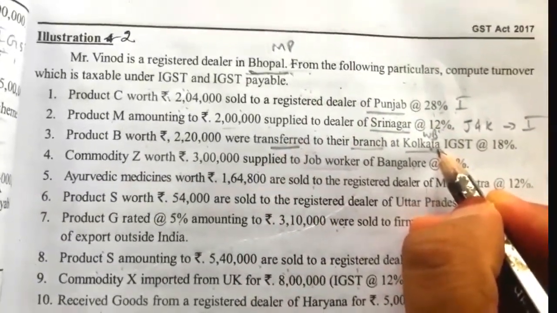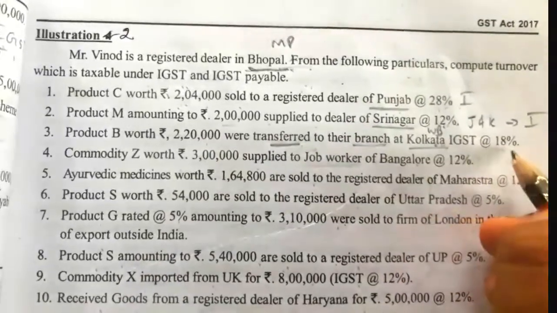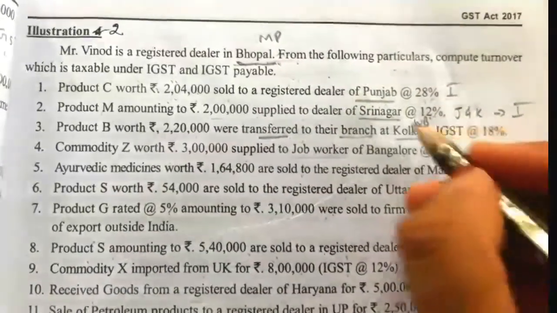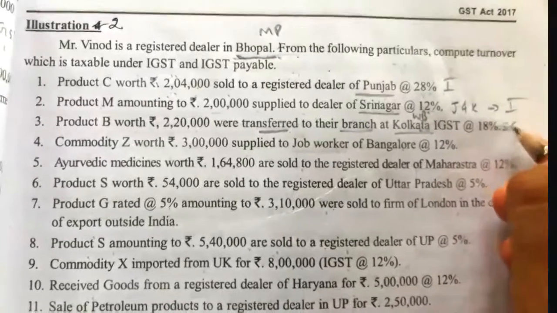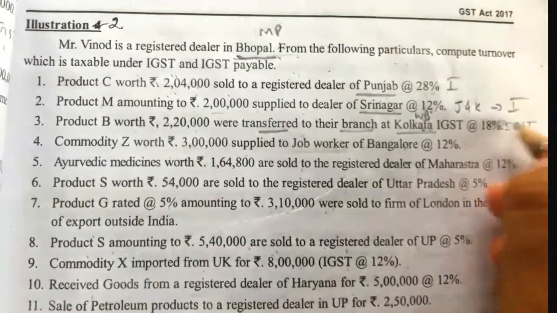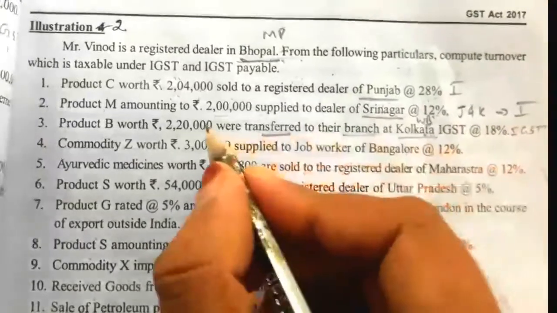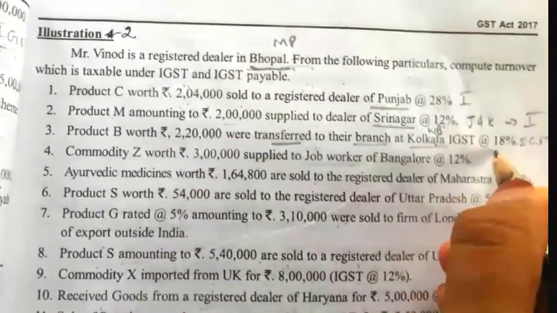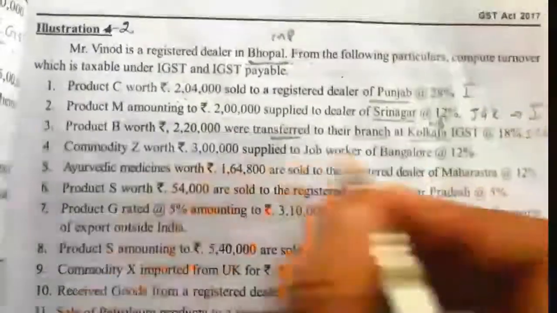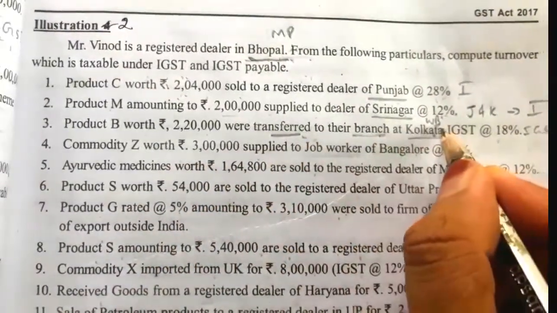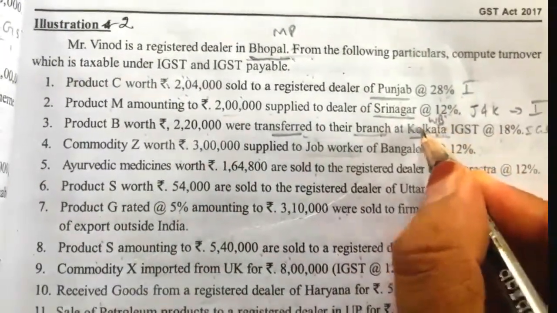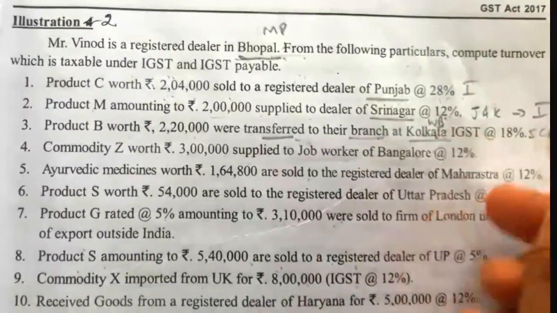So for this branch transfer, taxes will be levied. Under IGST we have to take West Bengal, IGST will be levied. So the value 2,20,000 into 18% is the tax. Branch transfer also we have to take in the case of interstate. When there is a two-state branch transfer, we have to take.